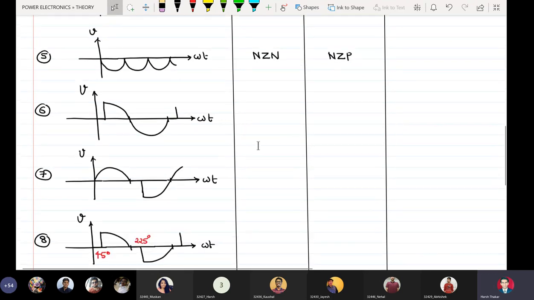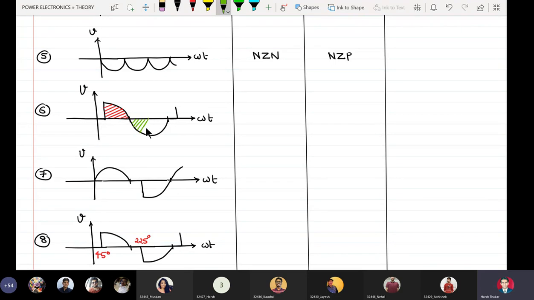Yeah. Now we have a little difficult waveforms. Waveform number 6. What is the answer for waveform number 6? NZN, NZP. Very good. So here we see that the area of the waveform over one cycle above x-axis is less than the area below x-axis.